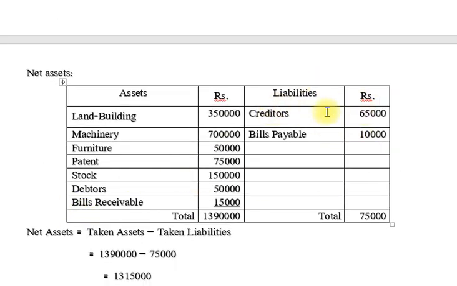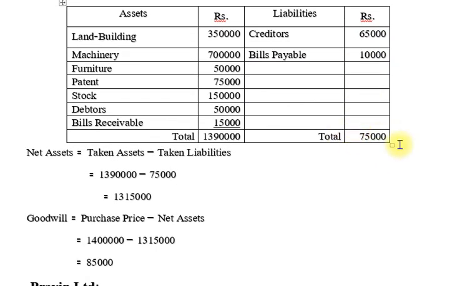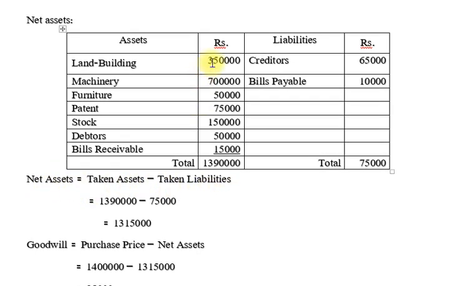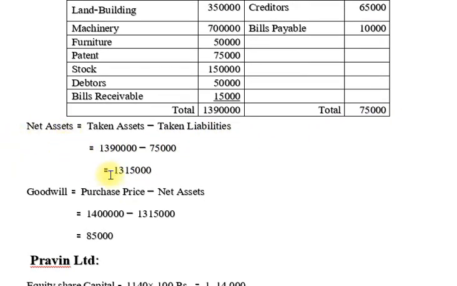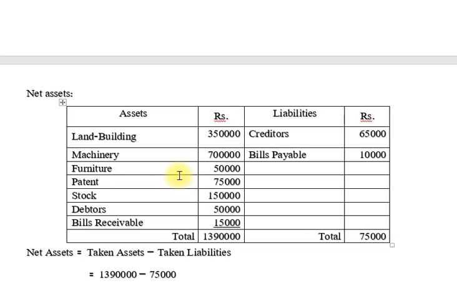Now liabilities: creditors 65,000 and bills payable 10,000, total 75,000. Now find out net assets, which is equal to total assets minus total liabilities. So total 13 lakh 90,000 minus 75,000. So now the difference called net assets is 13 lakh 15,000.